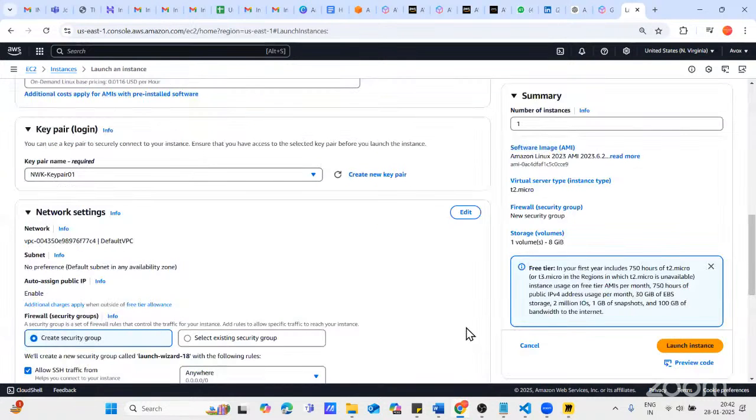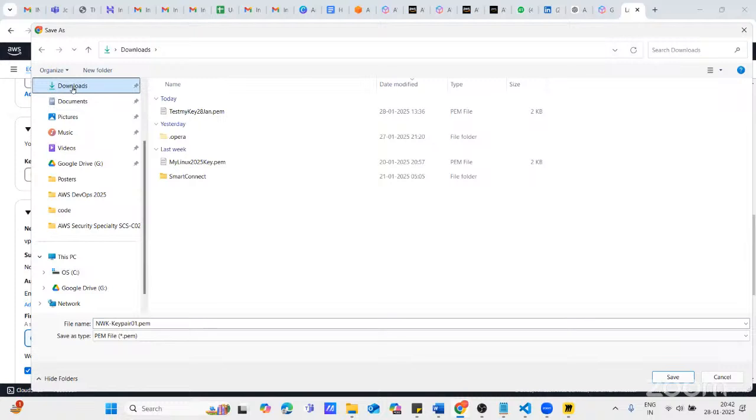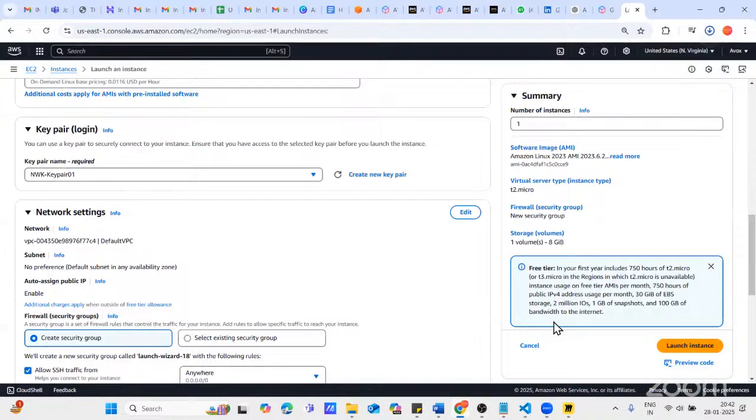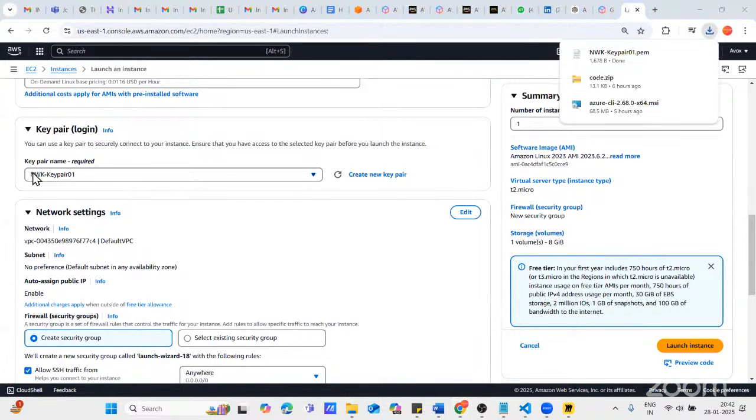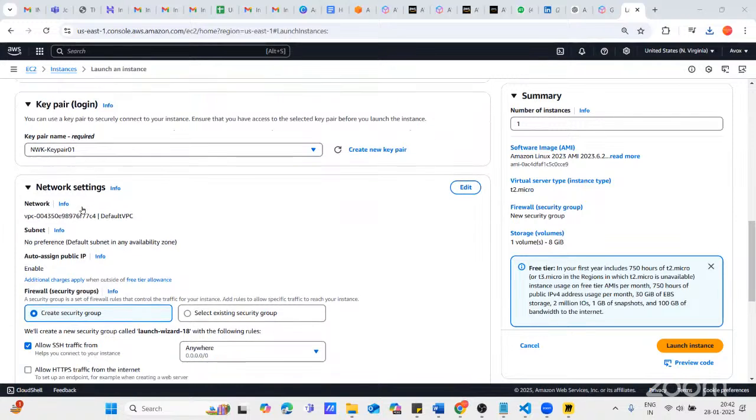As you click on create key pair, it will ask you to download the key. So I'm downloading the key, let's say in my download folder, and click on save, and this is done. Once the key is downloaded, you have downloaded the private key of this pair, because you are creating a pair of keys here. One is a public key, another is a private key, right? So you downloaded a private key.